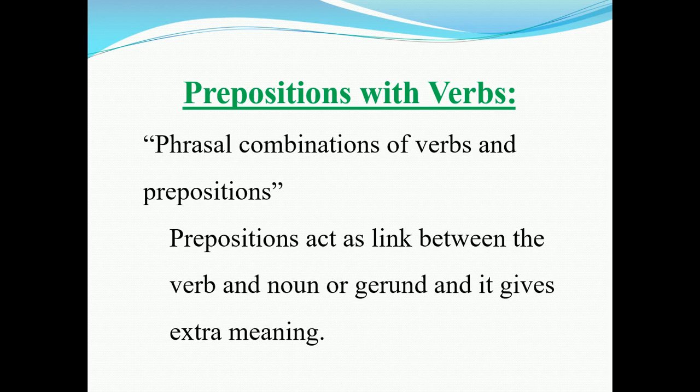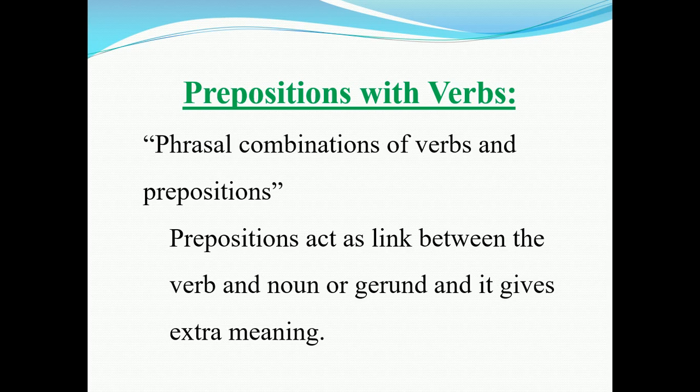In other words, prepositions act as the link between the verb and noun or gerund, and it gives extra meaning. I repeat, prepositions act as link between the verb and noun or gerund, and it gives extra meaning.